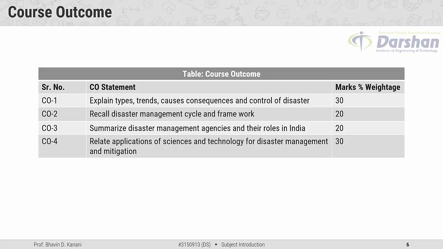Course outcome 4, having 30% weight of marks, covers related applications of science and technology for disaster management and mitigation. So this is the course outcome.